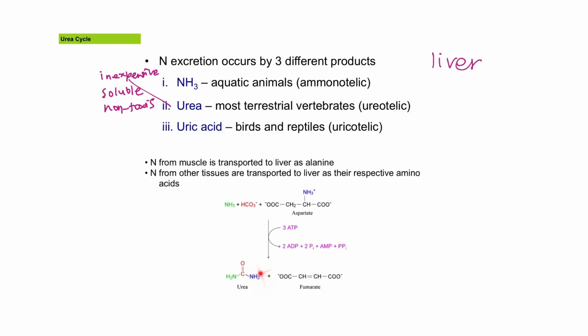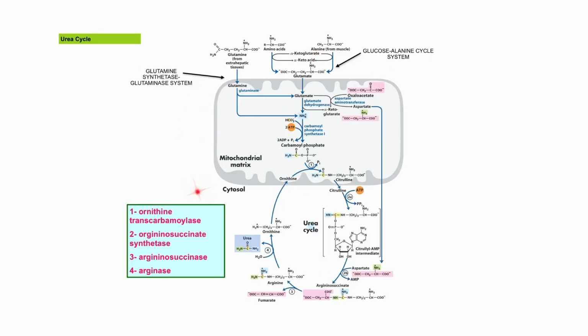And another amide group here is contributed by the amino group from amino acid aspartate. The carbonyl here is from the carbonate ion that is readily available in the system, and the byproduct of the urea cycle is fumarate, that is the remaining carbon skeleton of aspartate. This is the illustration to show the overall process of the urea cycle.